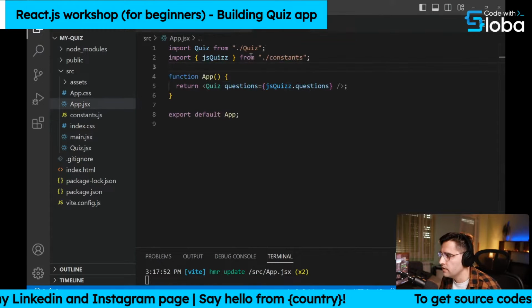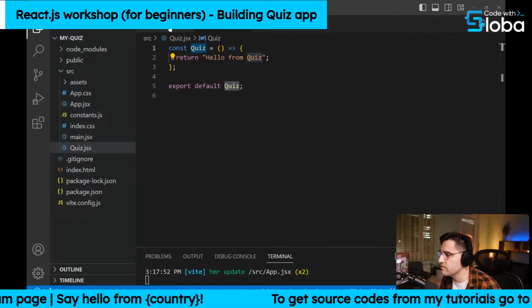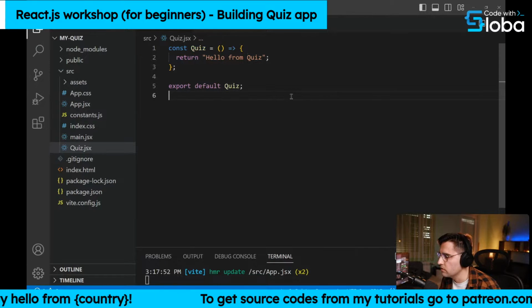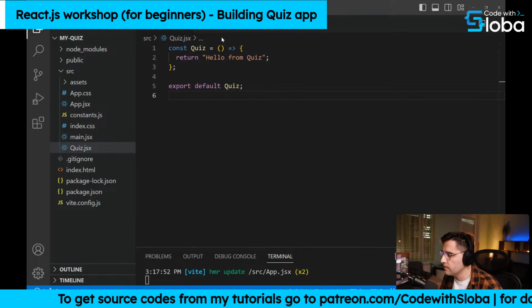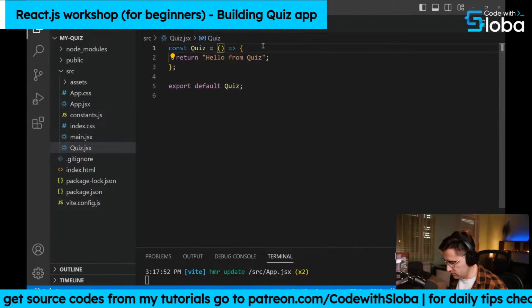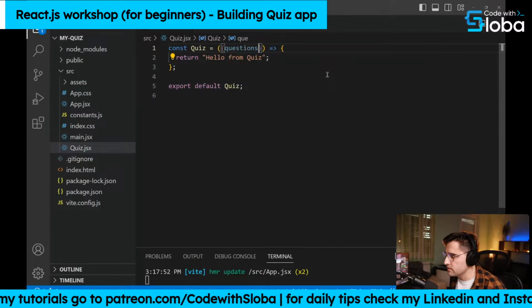Okay, I can close that now. I can close the app.js as well. I can close this app.css file because we're not going to use it at all. Okay, so inside of our quiz component, now we're getting the questions, so we can access them like this.